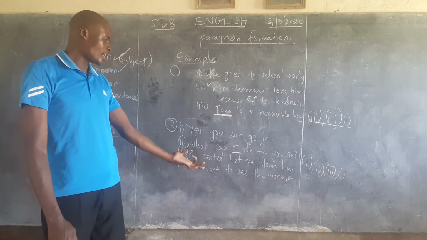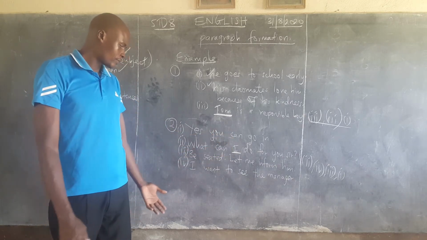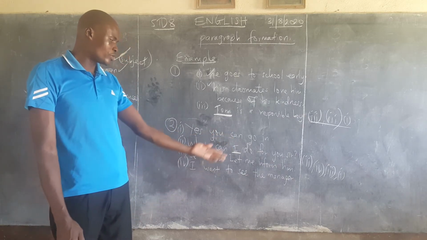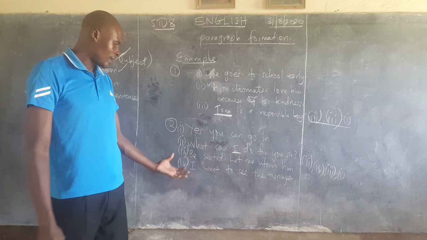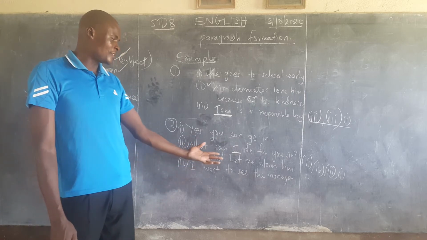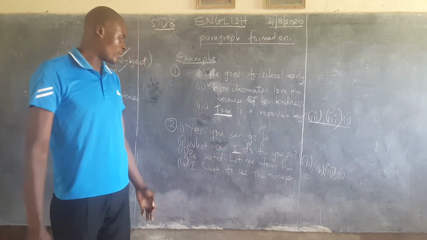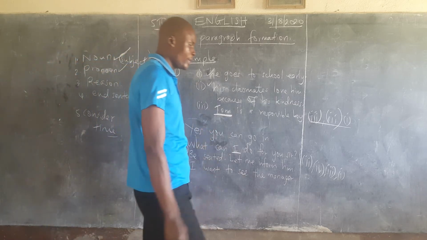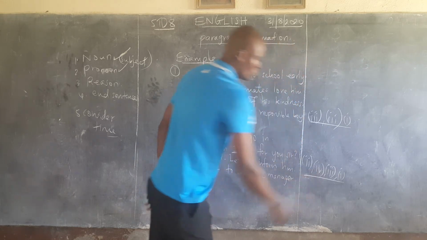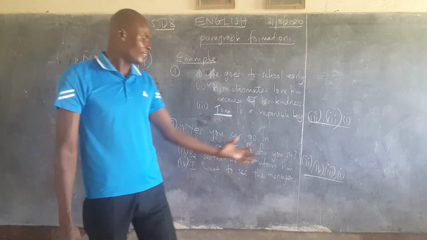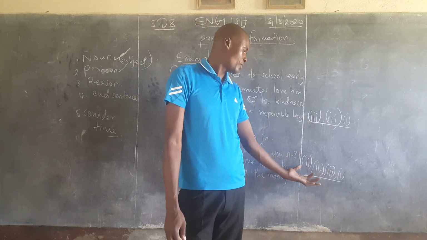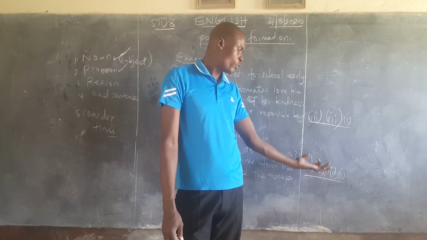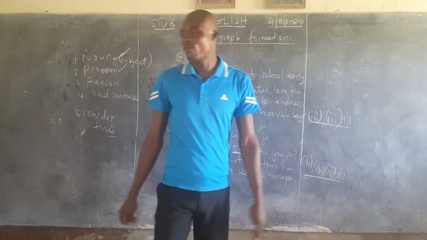Beginning with the question, what can I do for you? Then say, I want to see the manager. And then, be seated, let me inform him. And finally, this must be the last one: yes, you can go in to see the manager now. So you go to your answers and arrange them well the way you have identified them: Roman 2, 4, 3, and then finally Roman 1.